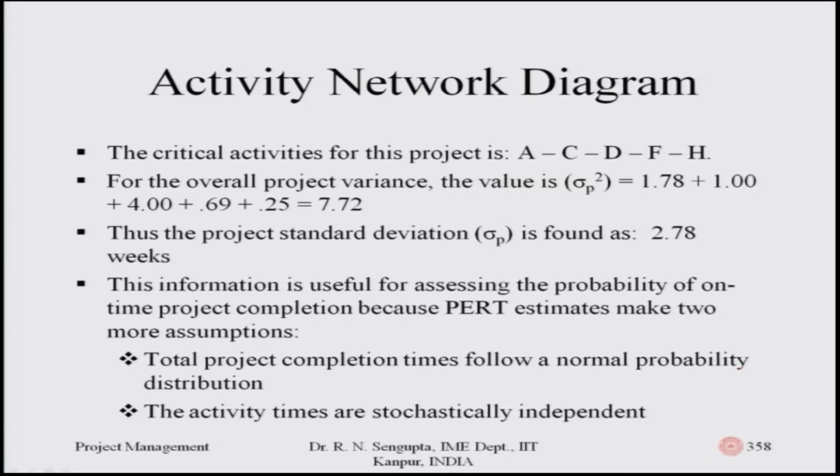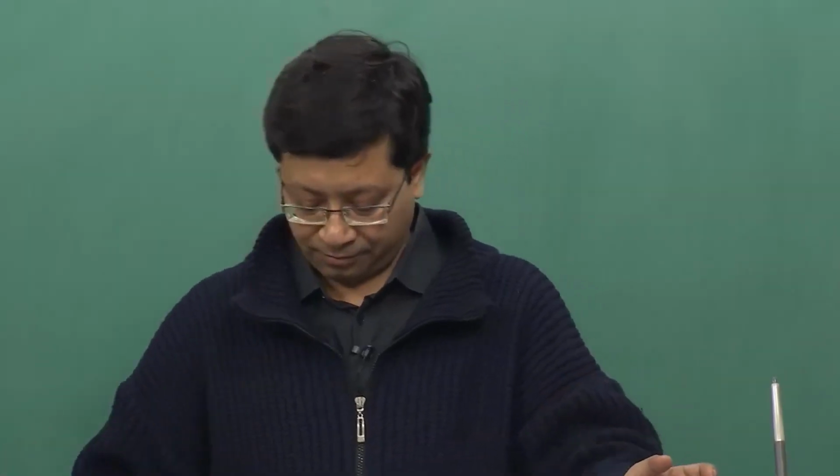So, this information is useful for assessing the probability of on-time project completion, because PERT estimates make two assumptions, which again I am repeating. Total project completion time follows a normal probability distribution, considering the central limit theorem is true, even though the distribution for each and every activity is totally different, which we have discussed. And the activity times are stochastically independent, because if they are not independent, then adding up the variances would not be possible.